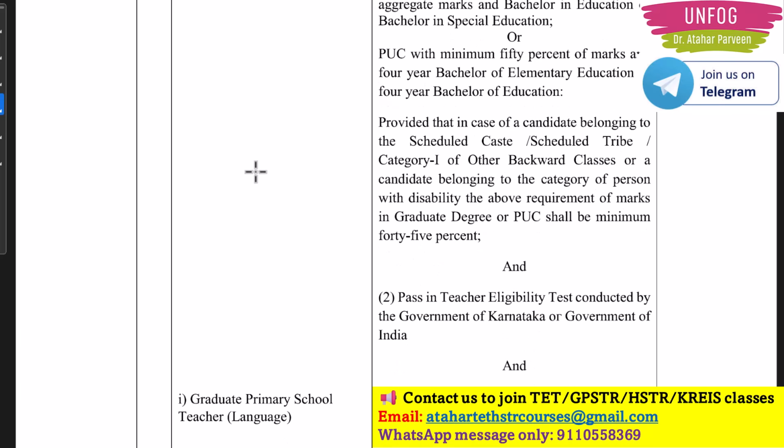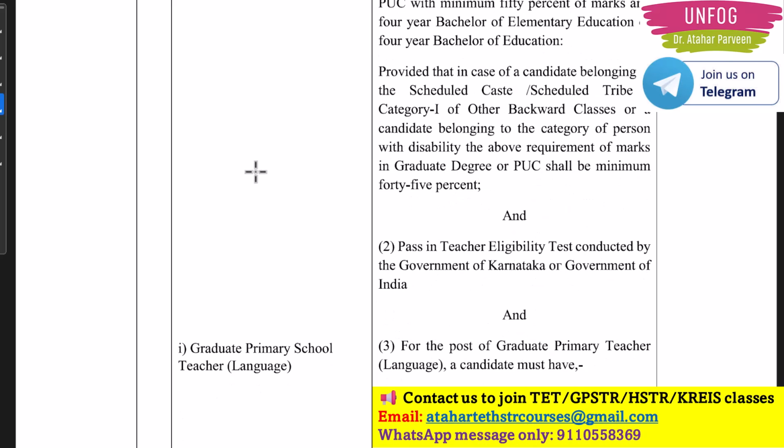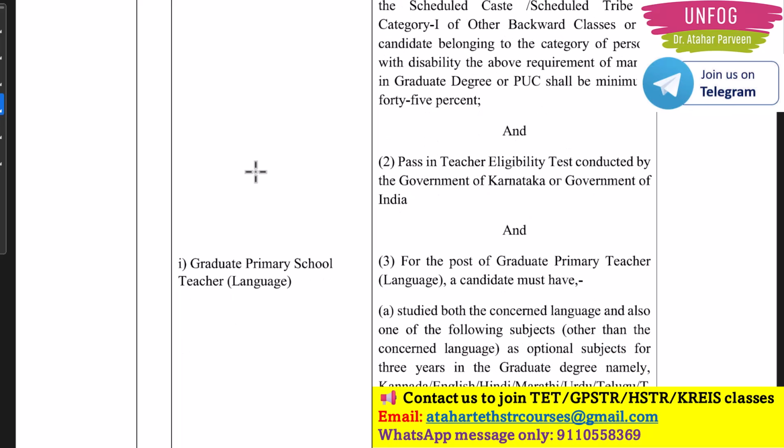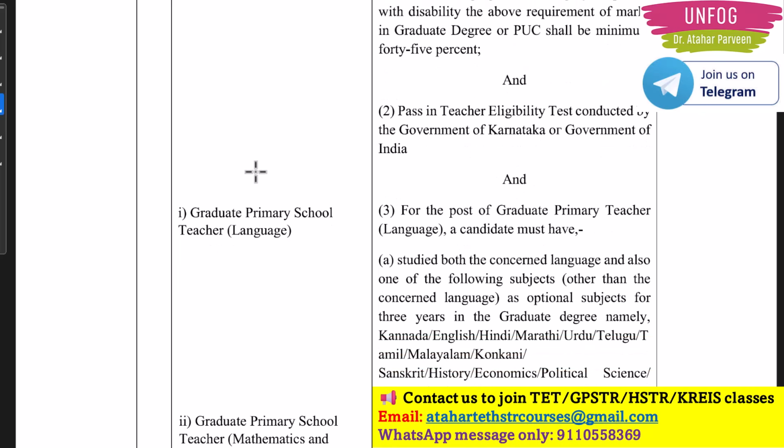So you need to really work hard, not only because of the salary, but also because of the recruitment which is coming. You have been preparing for this for years. So don't leave this opportunity.